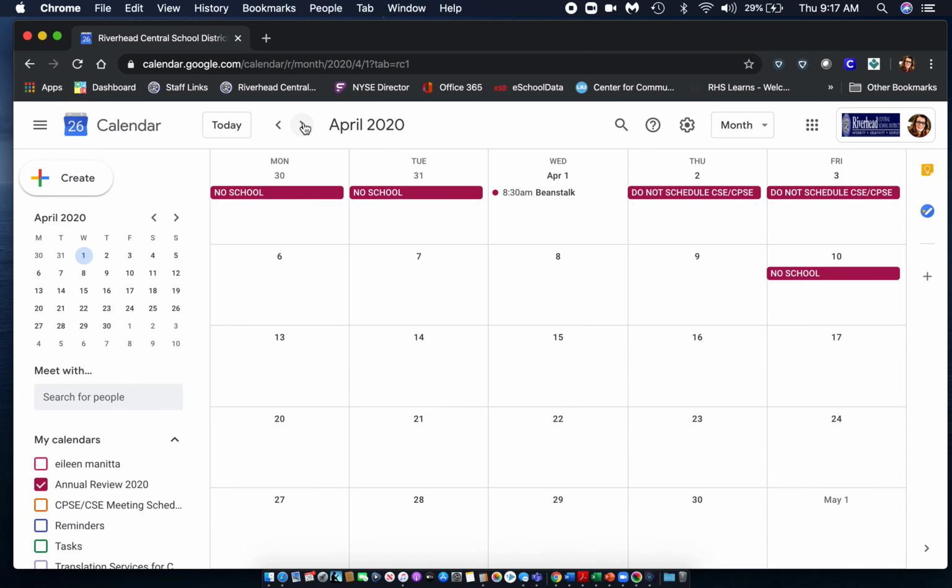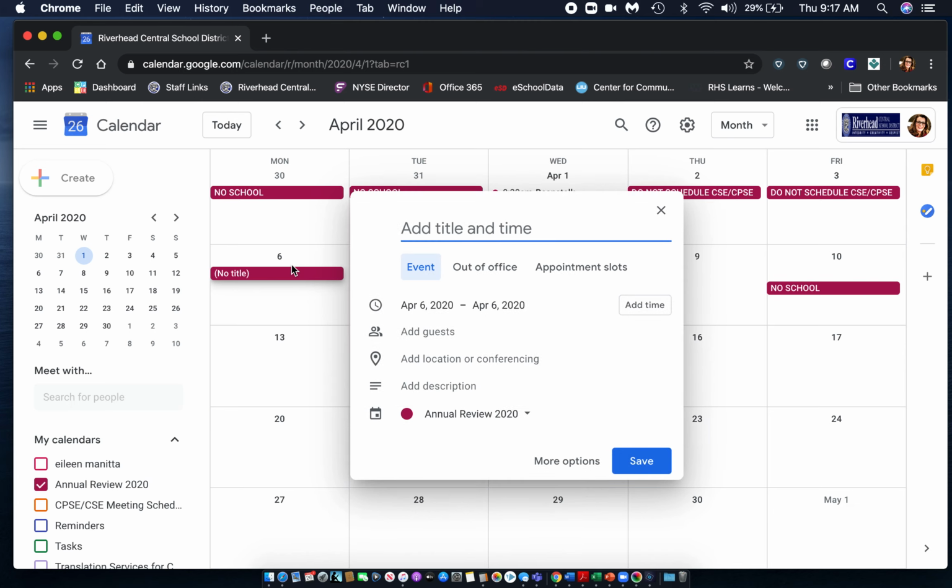So I'm going to go to April. And now I'm going to set up some meetings for Mineta, and I'm going to pretend to be Ramos doing it, okay? So the first one I'm going to do is BOCES, and you can put Mineta, although everybody knows I'm doing it, and whatever psychologist is working with me on this. And just hit save. You can add stuff here, but the easiest way is to do this first, okay?